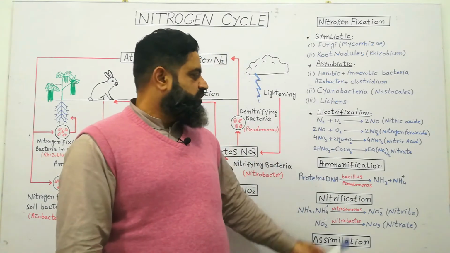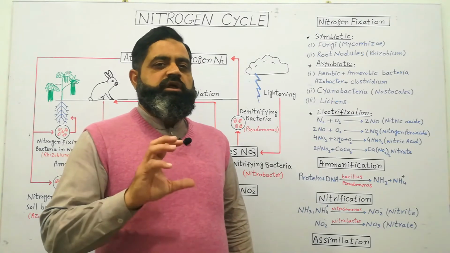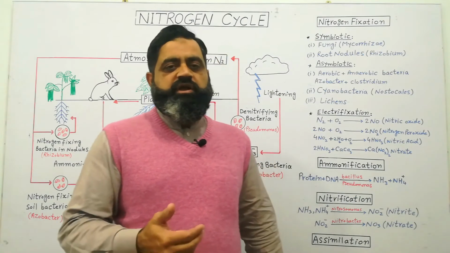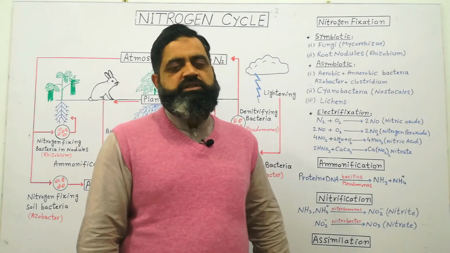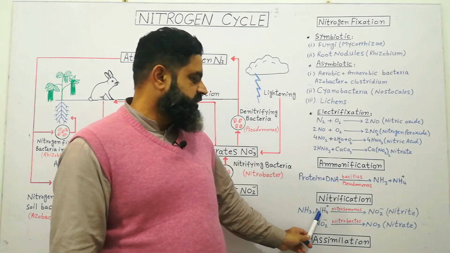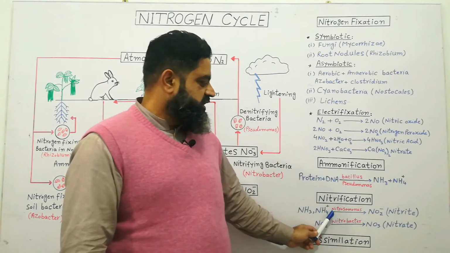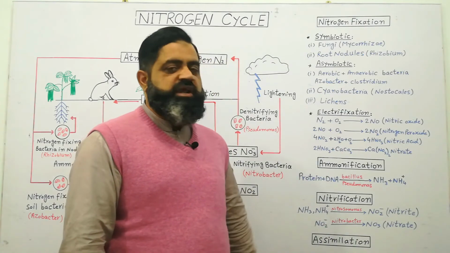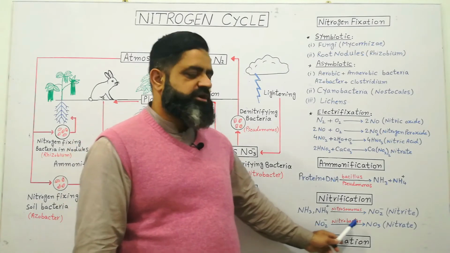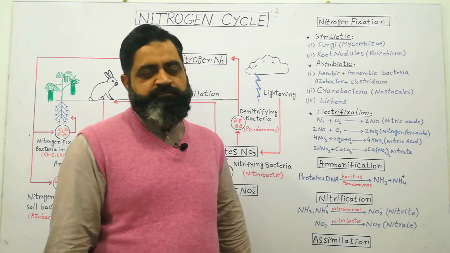During the third step of the nitrogen cycle, which is known as nitrification, ammonia and ammonium ions are converted into nitrite and nitrate ions with the help of bacteria. These steps occur in two ways. First of all, ammonia and ammonium ions are converted into nitrite ions with the help of bacteria known as Nitrosomonas. In the second step, nitrite ions are converted into nitrate ions with the help of a bacterium known as Nitrobacter.